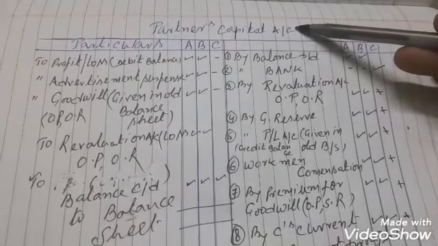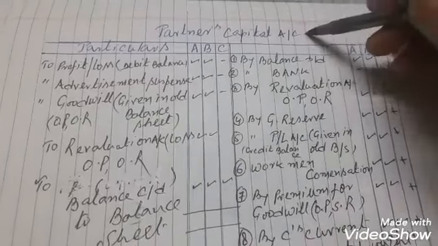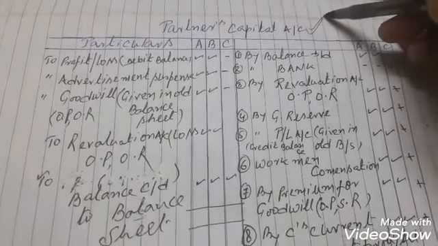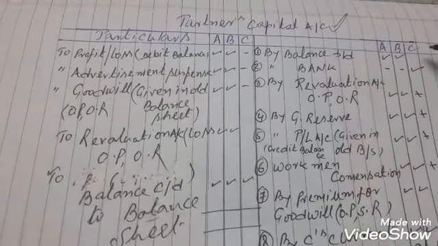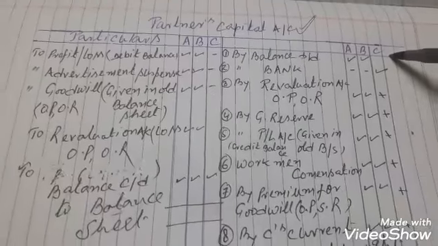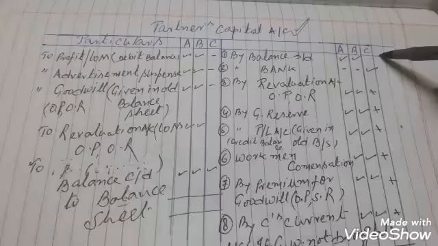Partner capital account fetches 8 marks in your board exam. We will discuss all the things in the credit side and debit side. First we are going to discuss the credit side.